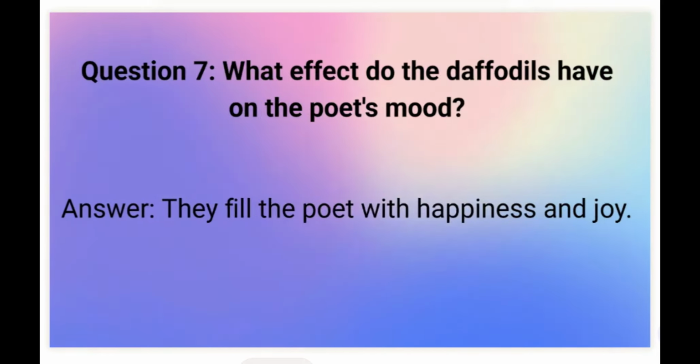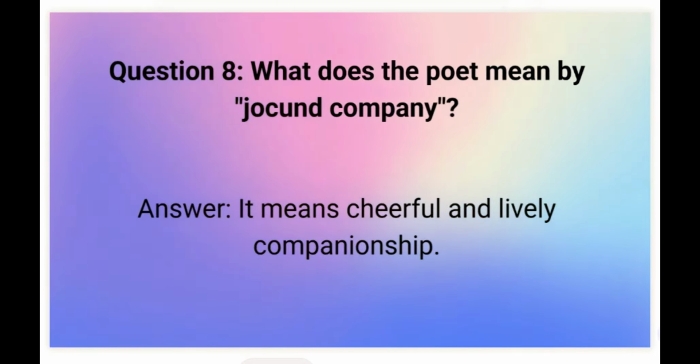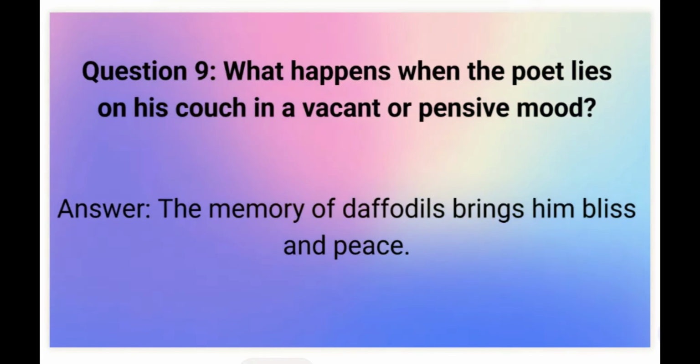Question 7. What effect do the daffodils have on the poet's mood? Answer: they fill the poet with happiness and joy. Question 8: what does the poet mean by jocund company? Answer is very simple. It means cheerful and lively companionship. Then comes question number 9. What happens when the poet lies on his couch in a vacant or pensive mood? Answer: the memory of daffodils brings him bliss and peace.